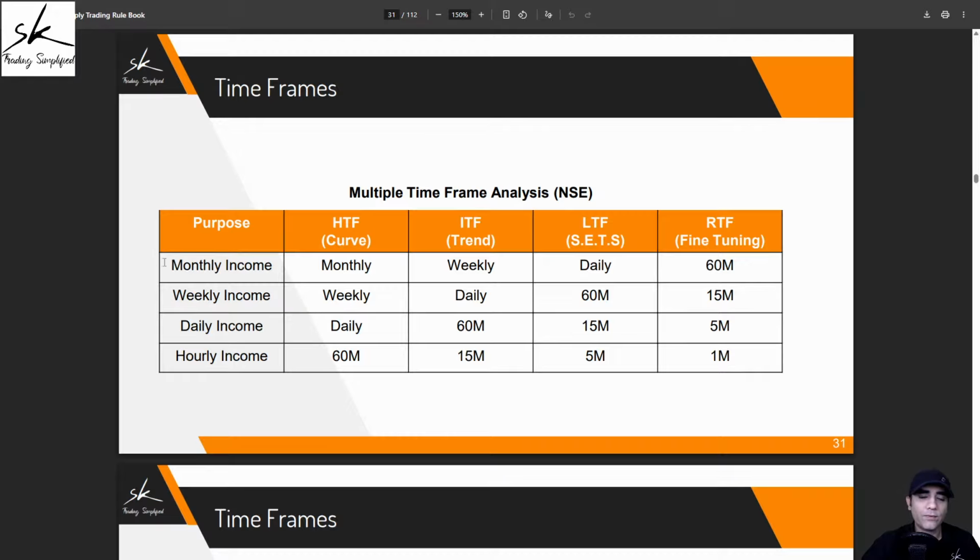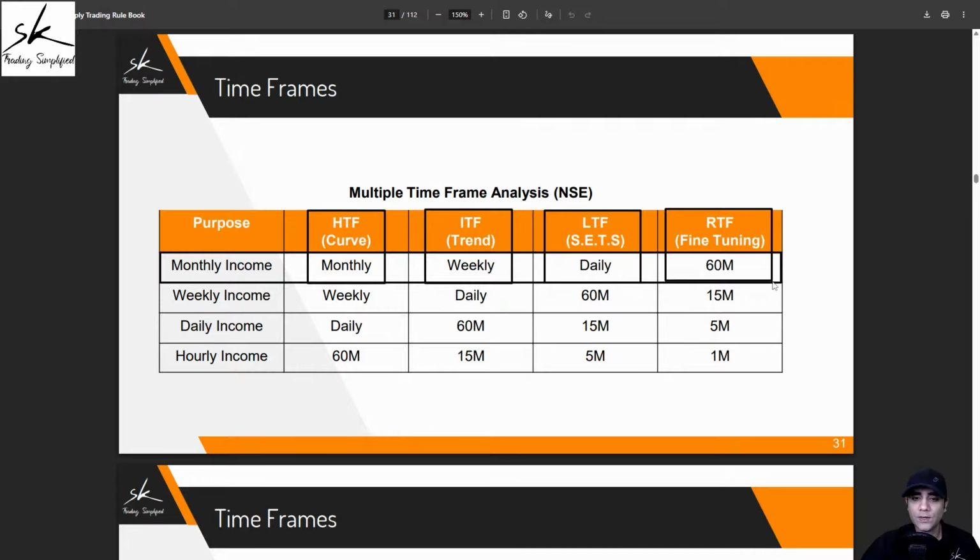And as I opted from my step number 1 that I want to plan monthly income trades, from this table, I got to know that as a monthly income trader, my time frames will be monthly, weekly, daily, and 60. Monthly will be the higher time frame, which is used for curve analysis. Weekly will be the intermediate, used for trend analysis. Lower time frame is daily. That is where we get our SETS from. SETS stands for stop loss, entry, target, and size.